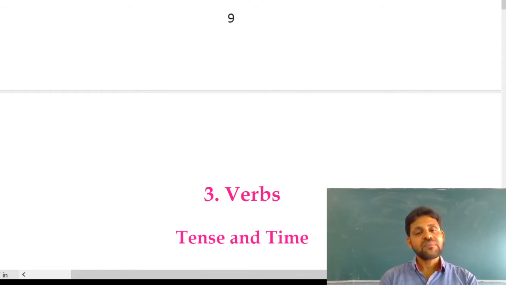So these are the sentences we can consider as present continuous tense, means action going on or action happening when we speak. For example, Ramu eats mango. Simple present. Ramu is eating mango. Present continuous tense.